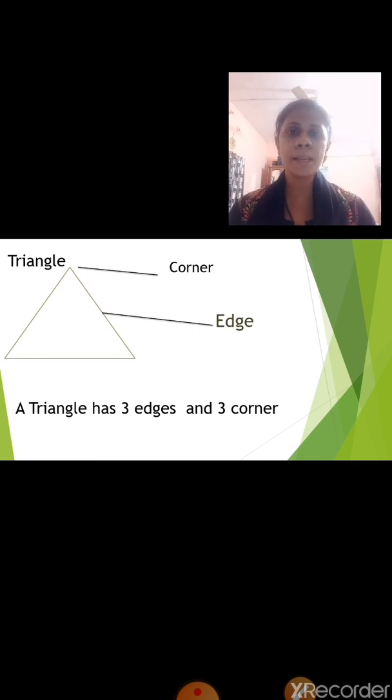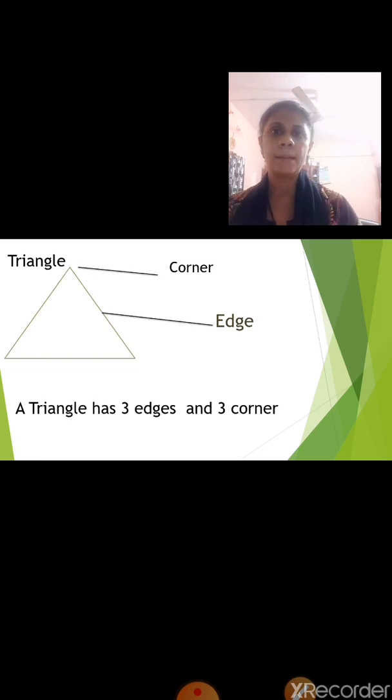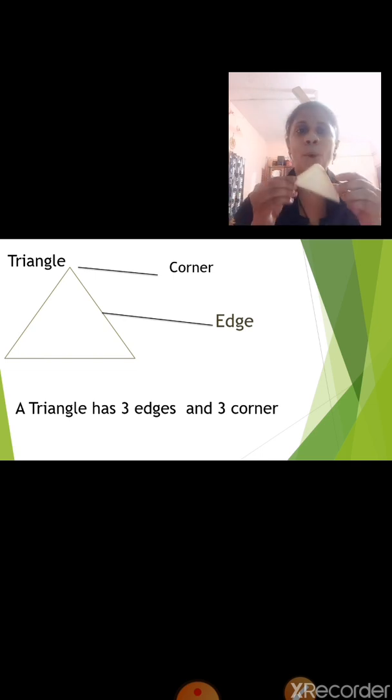Now, which shape is this? Yes, it is a triangle. How many edges and corners does a triangle have? Let's see. Now, what is this? Yes, it is a bread slice. Now, which shape does it look like? It looks like a triangle.